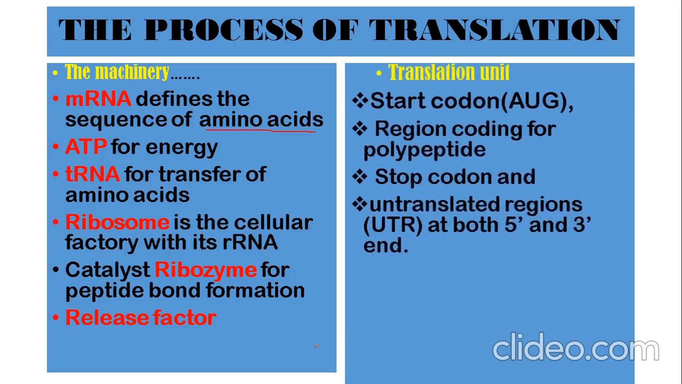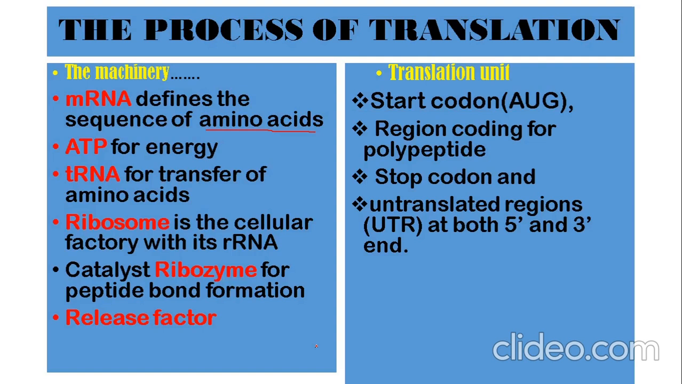Now we go to the translation unit. What makes up the translation unit? The translation unit is a part of the messenger RNA which is attached upon the ribosome. It has to consist of a start codon, the nucleotides in the sequence AUG. Following AUG, the start codon, it will have a region which will code for the polypeptide.